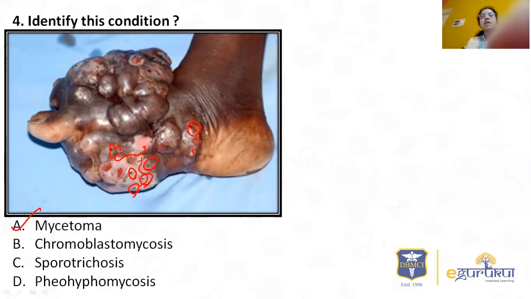Why is it not chromoblastomycosis? Chromoblastomycosis can also present with the same thing, but the discharging granules will not be of this color. Sporotrichosis usually follows the lymphatic route. Phaeohyphomycosis also doesn't affect the extremities; it usually affects the face and trunk. So the correct option here is mycetoma. So why is it mycetoma? Let us say a few important points about mycetoma.